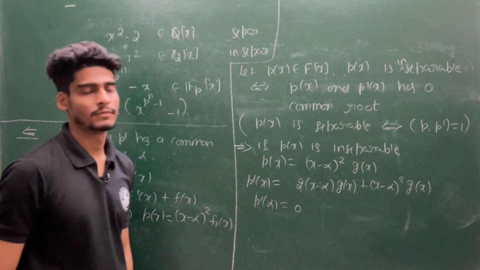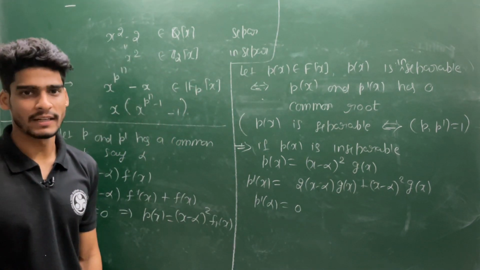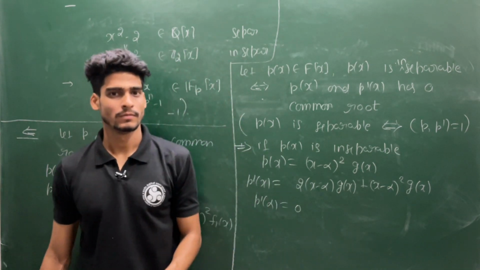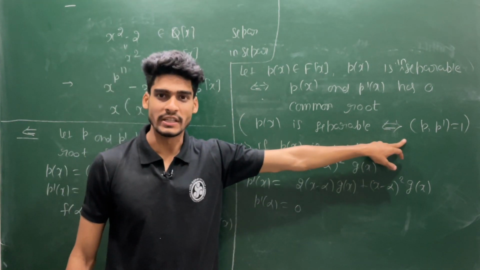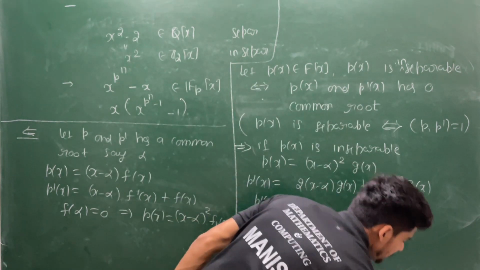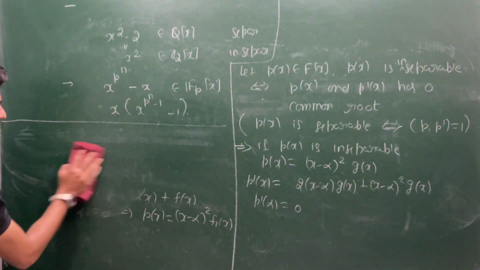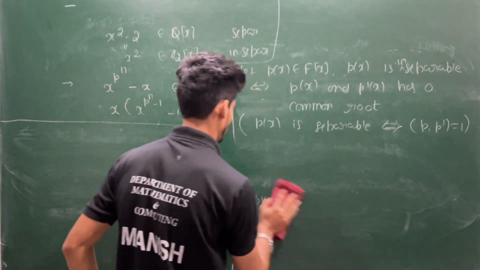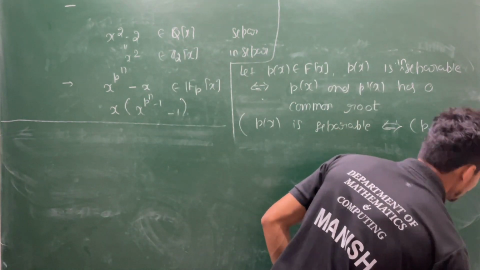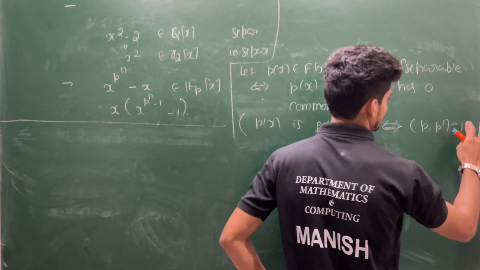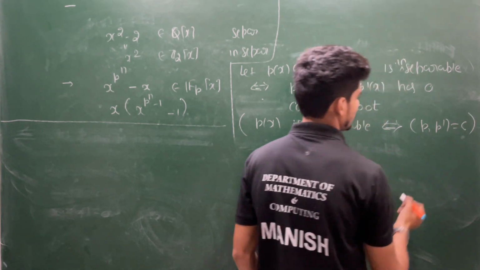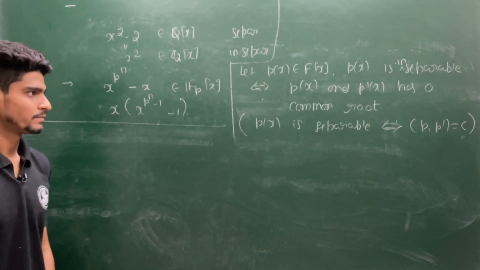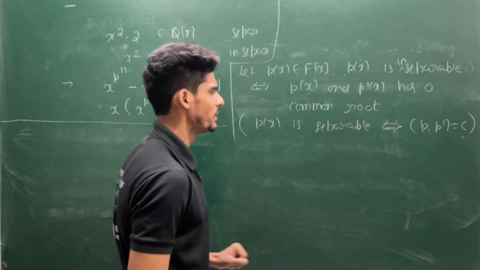Then it will have some common factor. But if you have a common factor, that means you have a common root. That is the meaning of this GCD. Okay, let me write one extra word for you to be more comfortable: the GCD of p and p prime is constant.